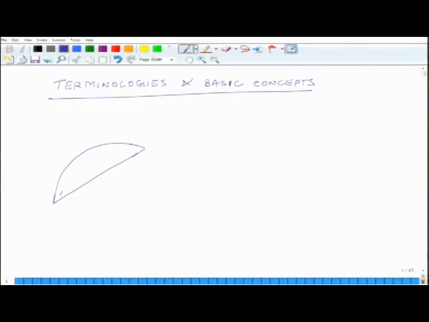Okay. So, this may be a composite structure. So, this is at a super microscopic level, at the topmost level,